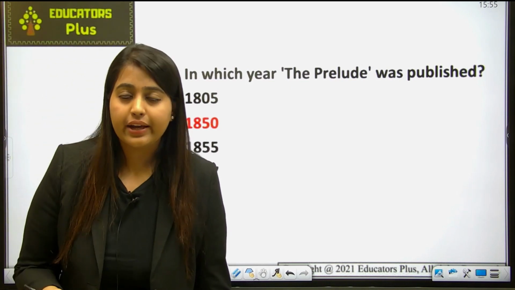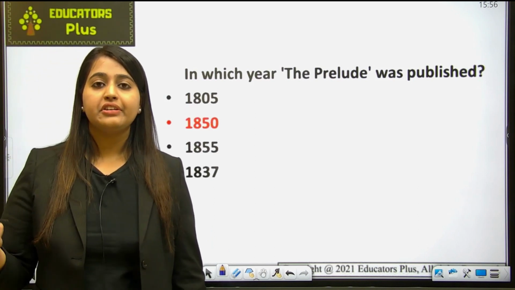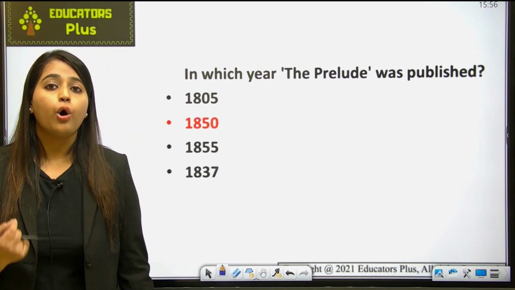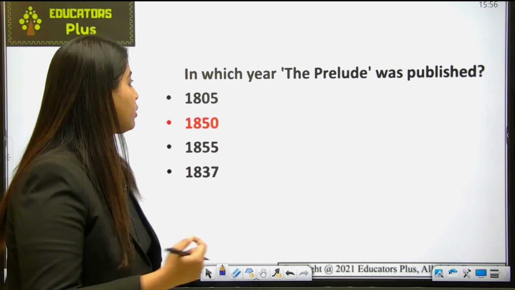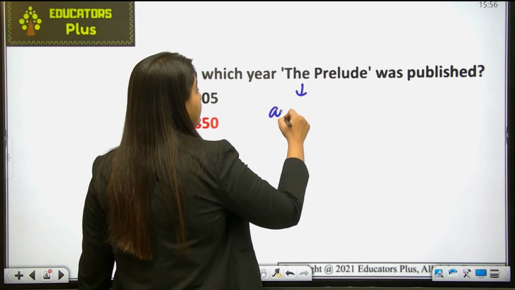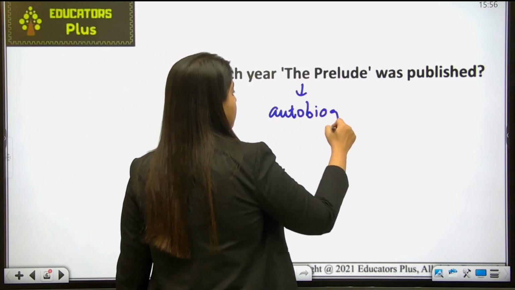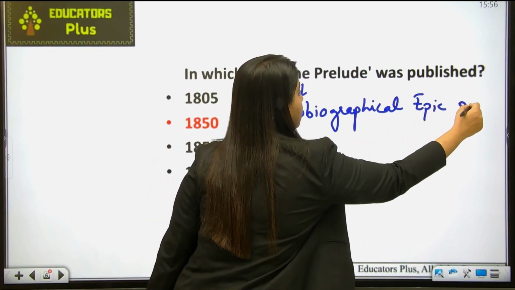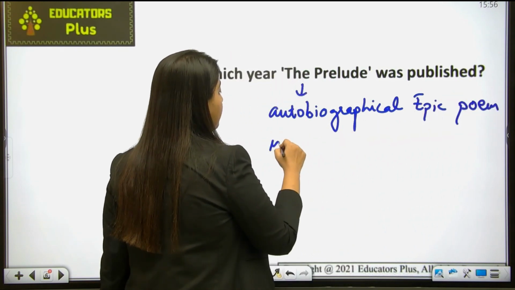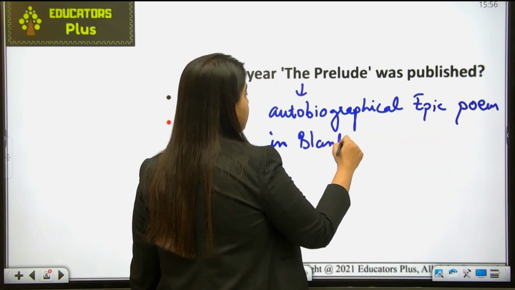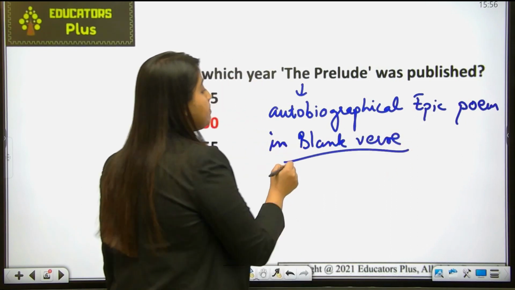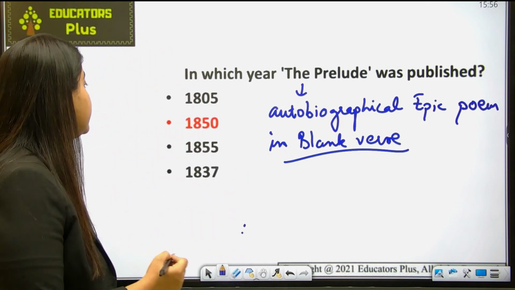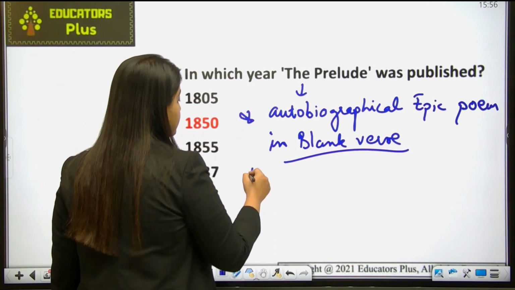Now let's talk again about the Prelude. I have already repeated these points, and I'm repeating them again for those who are watching for the first time. The Prelude is an autobiographical epic poem in blank verse. Just remember that it is in blank verse. And it was published posthumously in 1850.